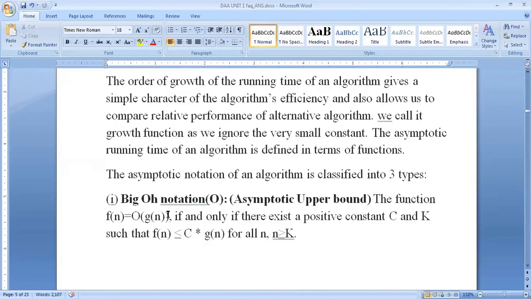The asymptotic notation of an algorithm is classified into three types.